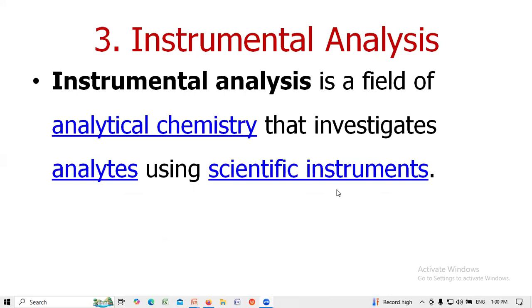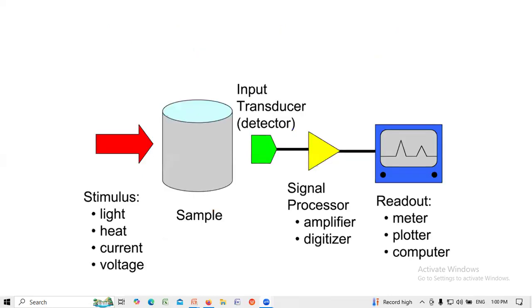Instrumental analysis is the field of analytical chemistry that investigates and analyzes using scientific instruments. Sample, stimulant: light, heat, current, voltage. And the detector detects the signal, then processor, amplifier, digitizer, and readout: meter, plotter, and computer. This is the instrumental analysis.